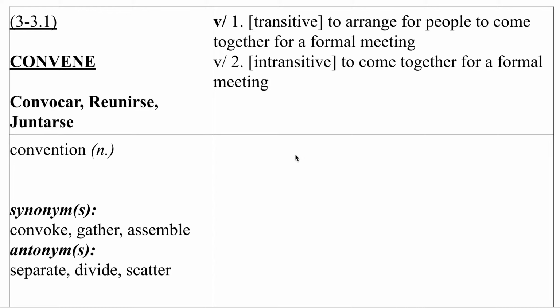One is a transitive verb, which we studied in English 1 in an earlier quarter this year. Transitive means that you do it to somebody else. So if you use it in a transitive way, you talk about convening a meeting, which means to arrange for people to come together for a formal meeting. That's like convocar. When you convene a meeting, you arrange for people to come together to have that meeting.